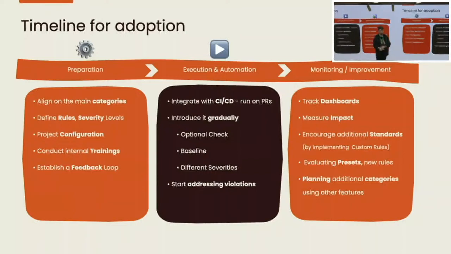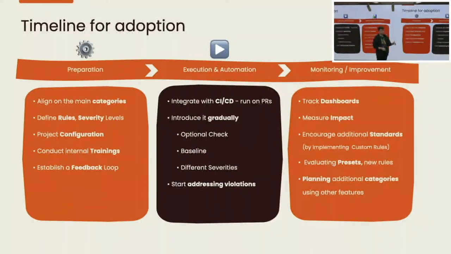I will show, if we have time, a quick view of how DCM can also add these reports to your pull request, and introduce it gradually. It means that you shouldn't start blocking your colleagues by making them follow 400 rules from Thursday to Friday. Keep it optional. You can utilize baseline, which helps you focus only on newly added or recently modified code parts within your code base for these violations.